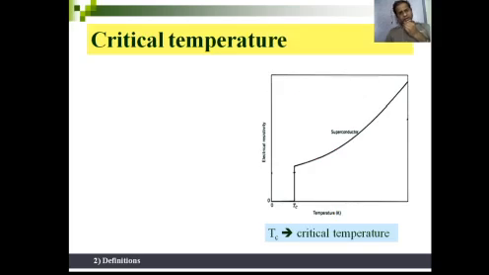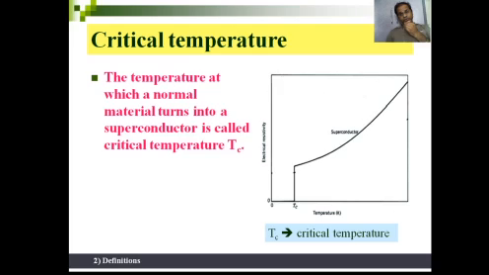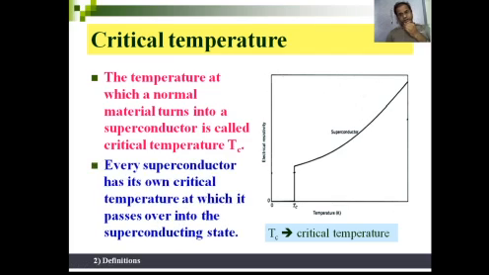For every material, this critical temperature is very important. If you study different metals, the critical temperature of aluminum is different, the critical temperature of lead is different, the critical temperature of mercury, which is 4.2, is different. The temperature at which a material moves from its normal state to the superconducting state is called the critical temperature. Every superconductor has its own critical temperature at which it passes over to the superconducting state.